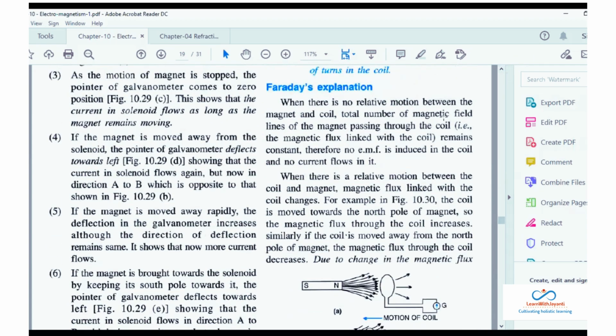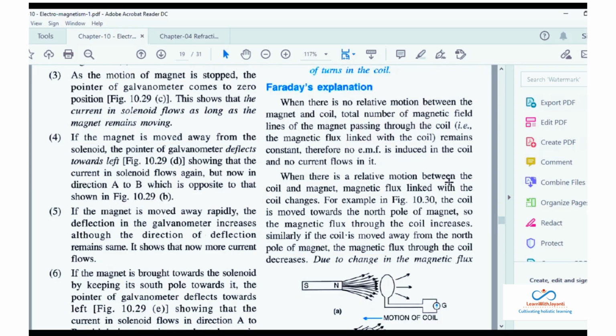So normally please don't think that magnetic field line is zero. No, it is not zero, it is constant. Okay, total number of magnetic field lines of the magnet passing through the coil. Now what is the meaning of magnetic field lines passing through the coil? So there is a word which has been introduced, that word is called magnetic flux. Magnetic flux का मतलब यही होता है, magnetic field lines. Okay, तो उसको ही बोलते हैं linked with the coil. Okay, so when the magnetic flux remains constant, no EMF is induced and no current flows.